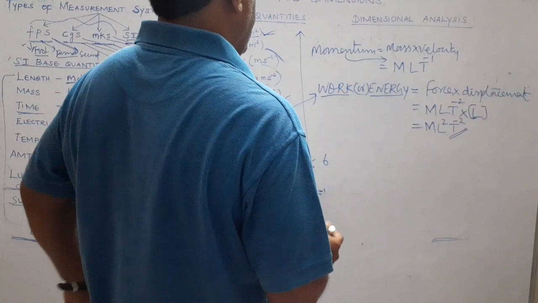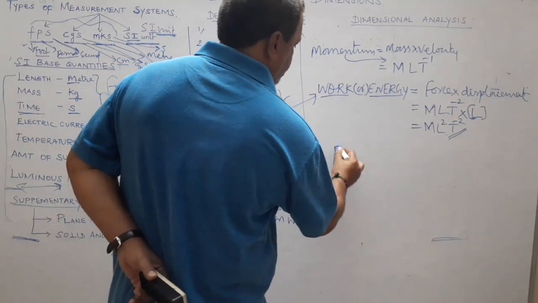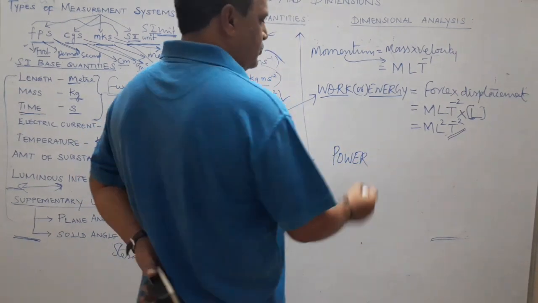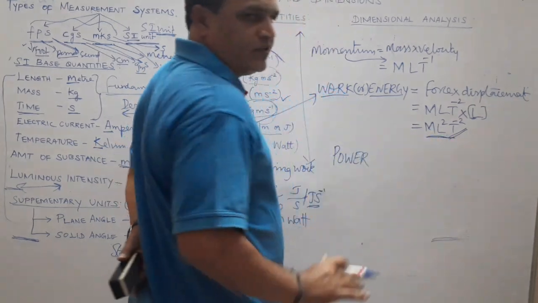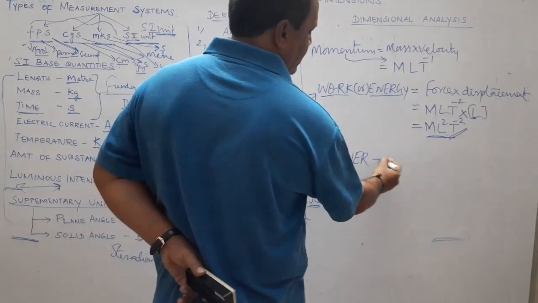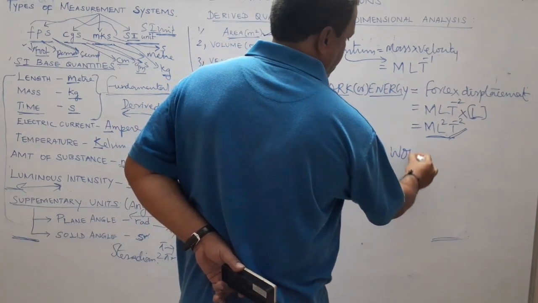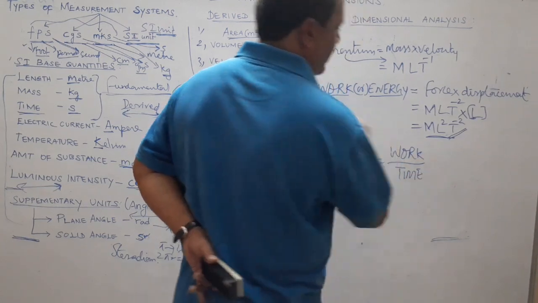Now you try yourself, what is the dimension for power? Once you know the formula, once you know the definition, you can easily get the dimension for that particular physical quantity. So power, as per definition, what is it? Energy by time or work by time. So work by time is power.